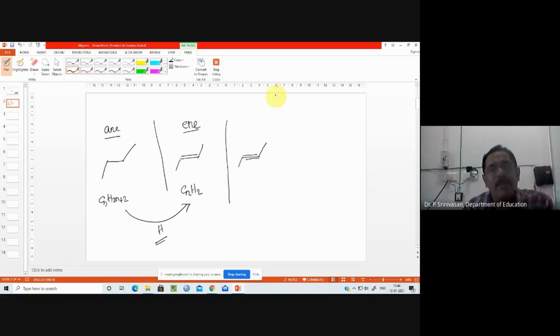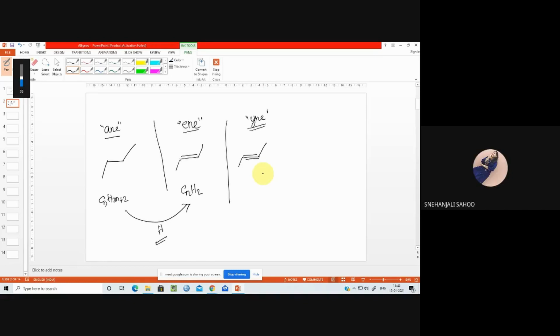So what is the last series which we are going to see now? Alkyne. So the suffix is this one. This is what you would have learned in the first semester, the naming of this. The series is the YNE series: alkyne, methane, ethane, propane. So what could be the general formula here?